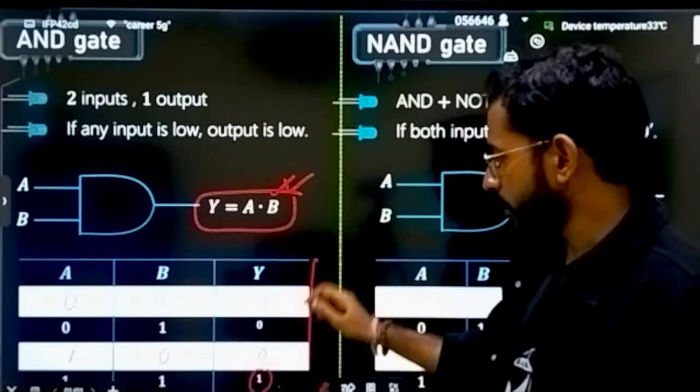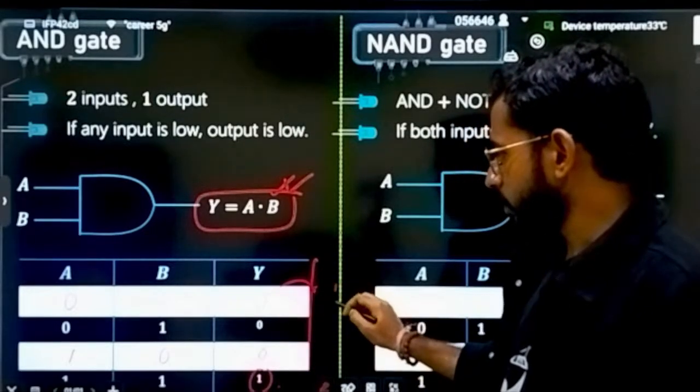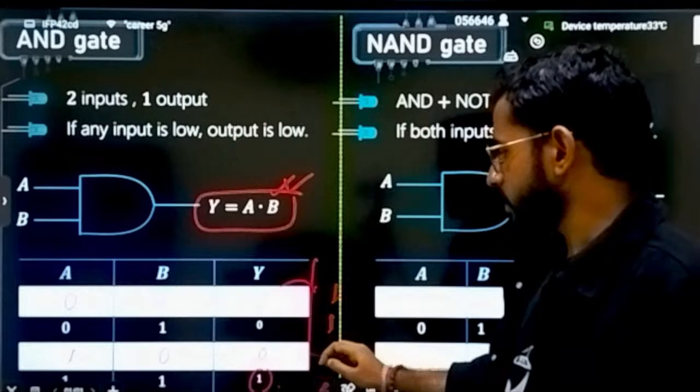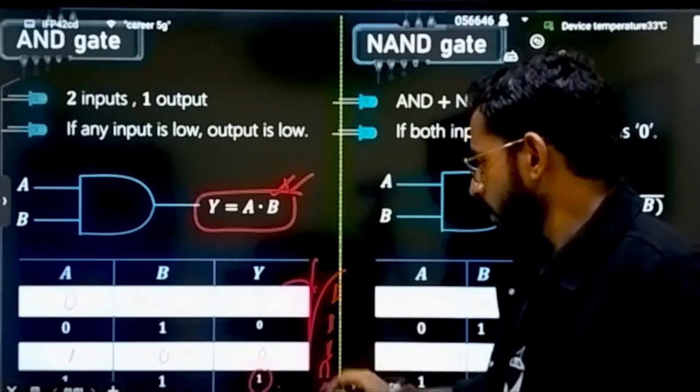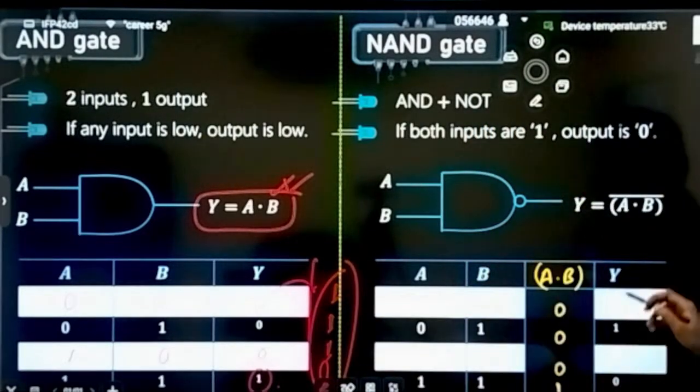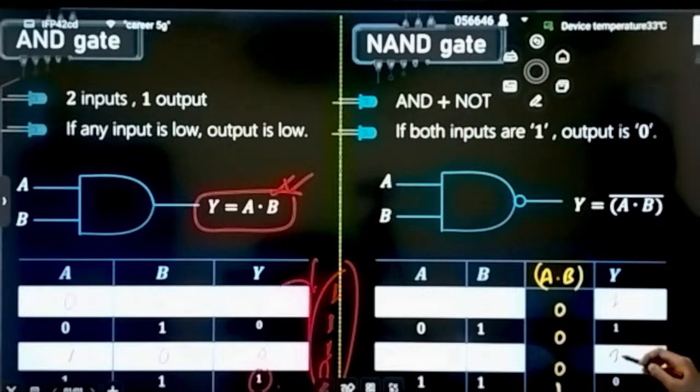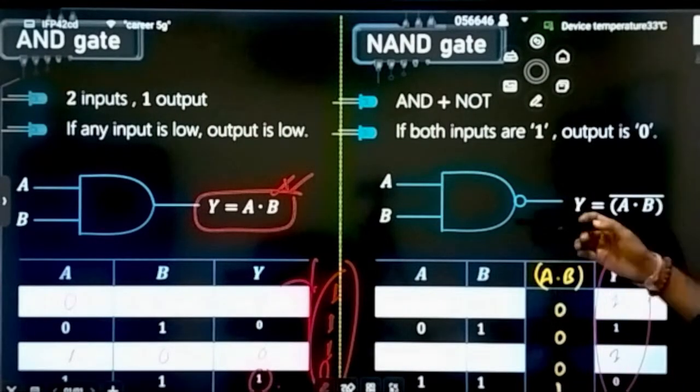I will just tell you here itself. What is the opposite of 0? 1 0 1 0 1 1 0 1 1 1 0. Check here what the outputs are: 1 1 1 0. This is the output for the NAND gate.